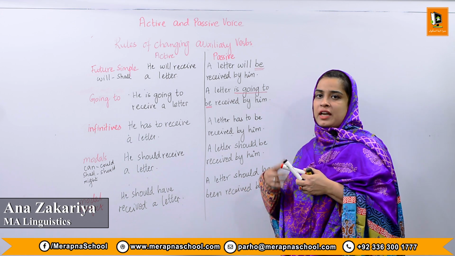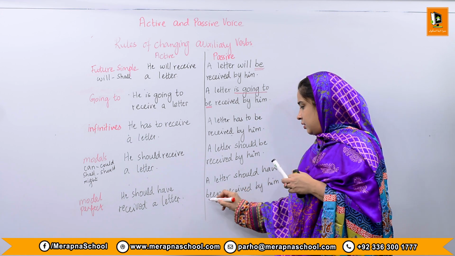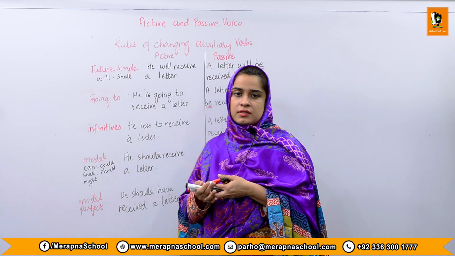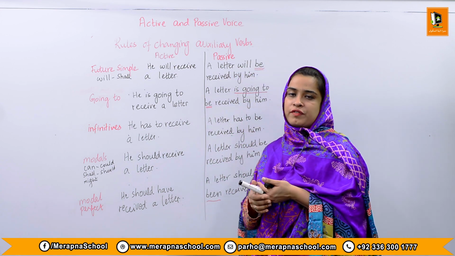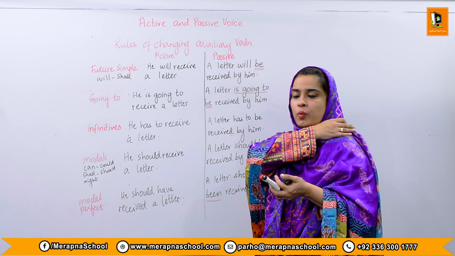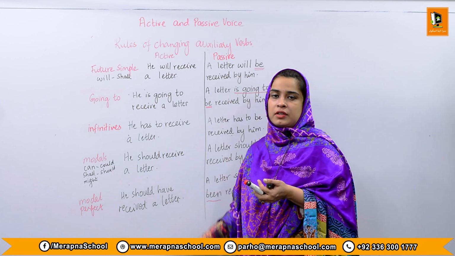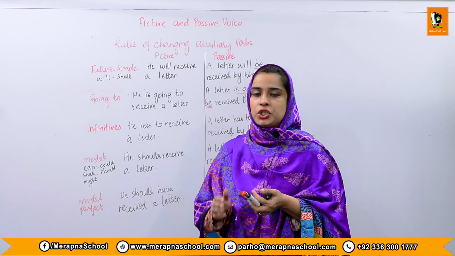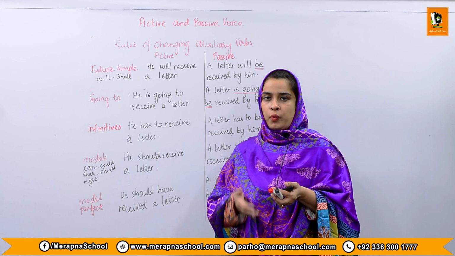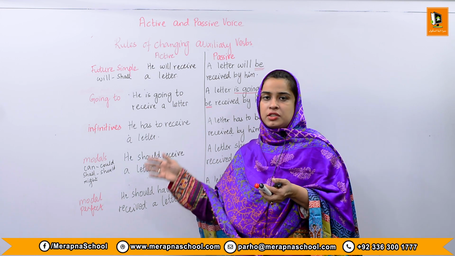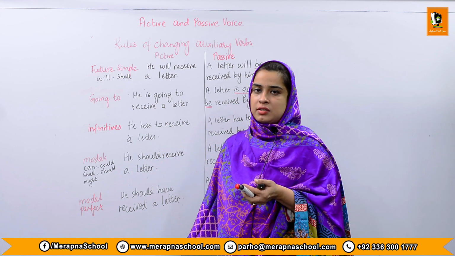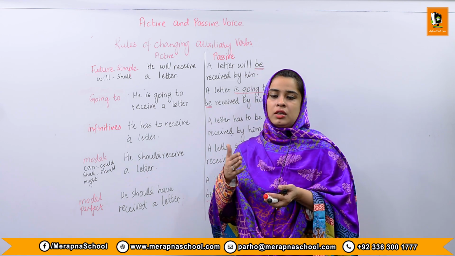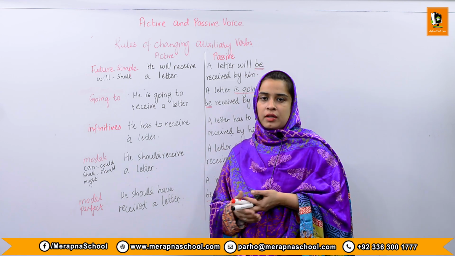We follow the same rule as the perfect, by adding the word been over here. So these three are important, but these are some unusual sentences. We don't often get them in the paper, but at least we should know how to change these types of sentences into the passive voice once we get them. So this was all about rule number 5, which talks about the changes in auxiliary verbs. We have covered this in detail, and there are a total of 11 tenses that we have covered and figured out how to change one form of a sentence to another form, that is the passive form. Thank you.